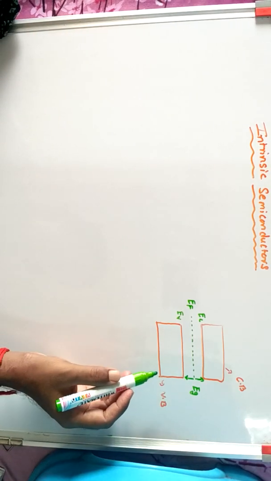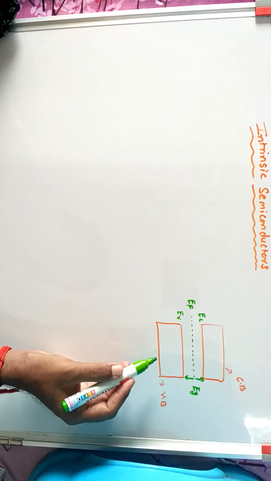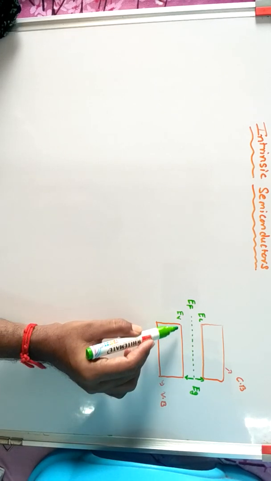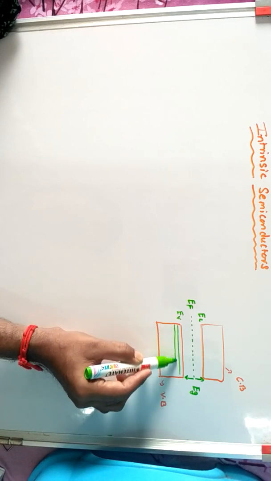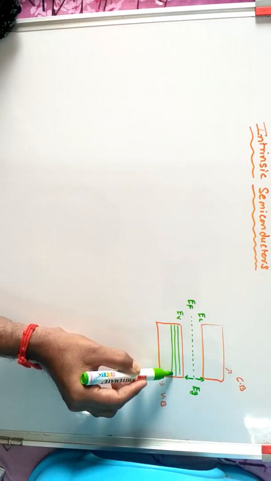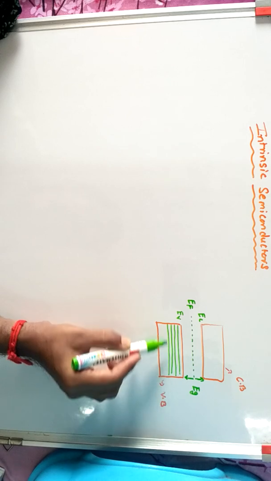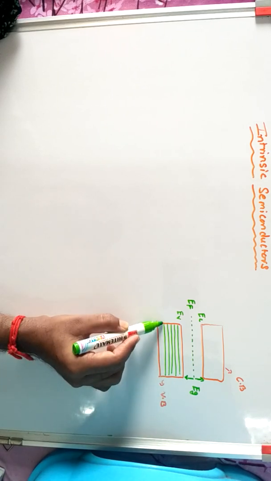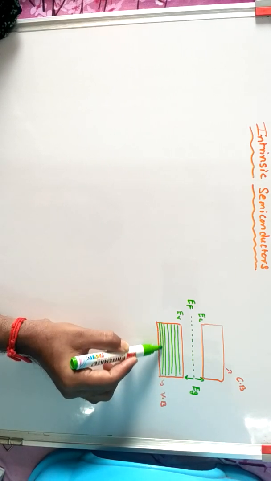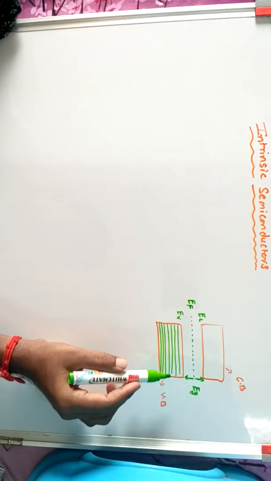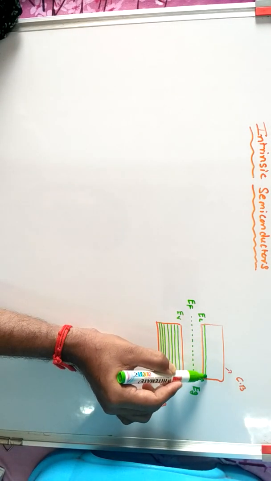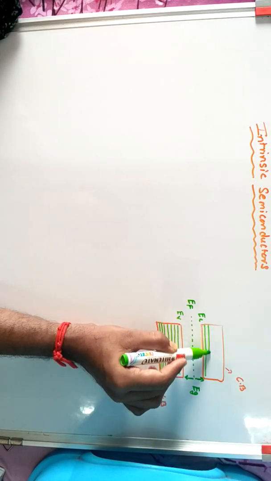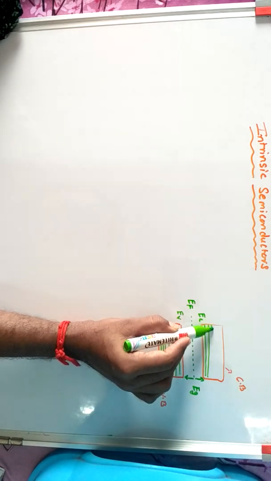Next, valence electrons occupy all energy levels. These are the energy levels in the valence band. These are the energy levels in the conduction band.